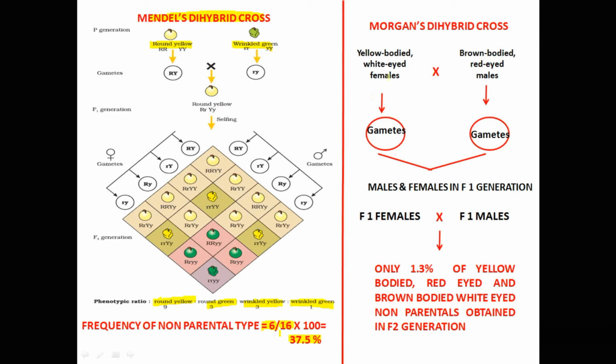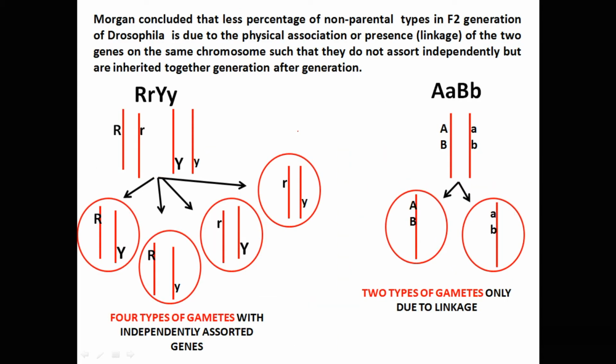On the other hand, in Morgan's dihybrid cross on Drosophila, only 1.3% of non-parental types were obtained in F2 generation. Morgan concluded that less percentage of non-parental types in F2 generation is due to physical association or presence of the two genes on the same chromosome, such that they do not assort independently but are inherited together generation after generation.